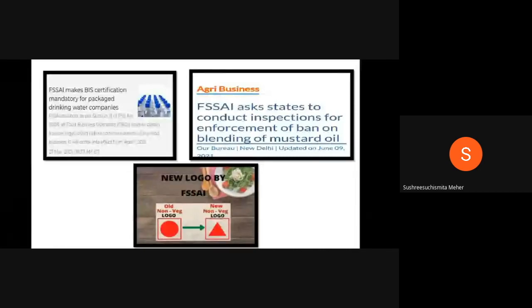And one more important thing is they have changed the logo. When you see a food commodity, you can see the mark, either green or red. Green indicates a veg commodity. Red or brown indicates a non-veg commodity. But what FSSAI has done recently is change the round mark of the red non-veg commodity to a triangle, because it helps blind people. By touching, blind people can recognize that yes, this is a non-veg commodity. So they have changed from round to triangle shape for non-veg commodities in red color.